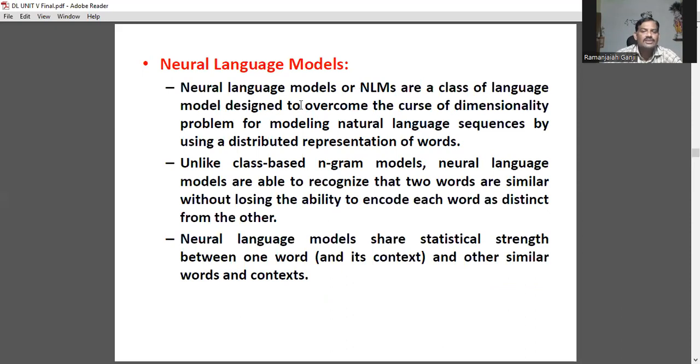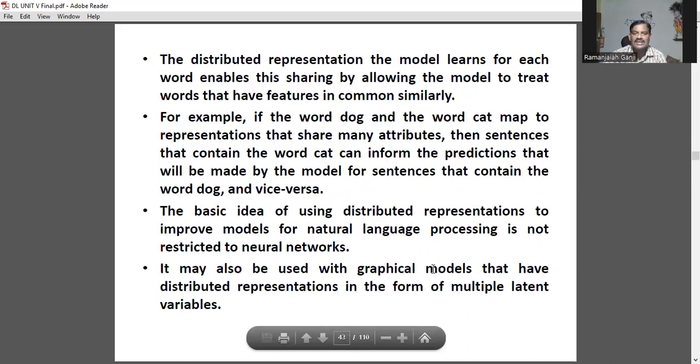Neural language models, NLM. These are a class of language models designed to overcome the curse of dimensionality problem for modeling natural language sequences by using a distributed representation of words. Unlike class-based n-gram models, neural language models are able to recognize that two words are similar without losing the ability to encode each word as distinct from the other. Neural language models share statistical strength between one word and other similar words in context.